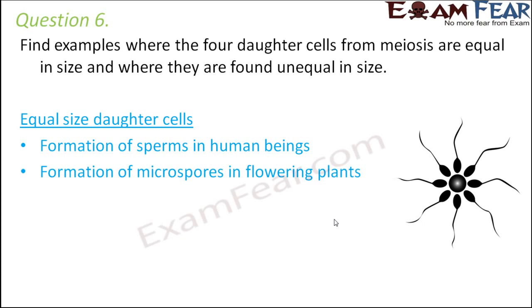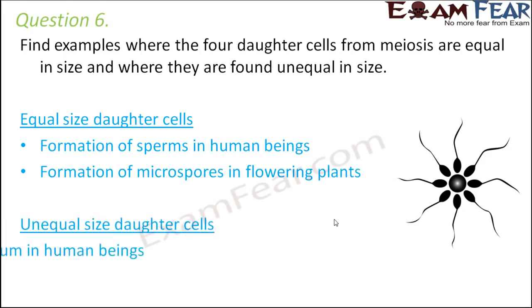Also, the formation of microspores in flowering plants. We talked about the process of sexual reproduction in flowering plants. There we also have a male gamete and a female gamete. Male gametes come from microspores because they are smaller in size. Female gametes come from the megaspores. So the formation of male gametes in flowering plants, they are all equal in size.